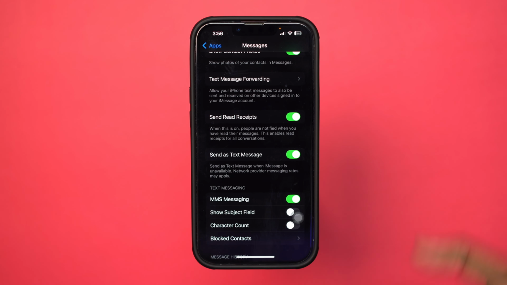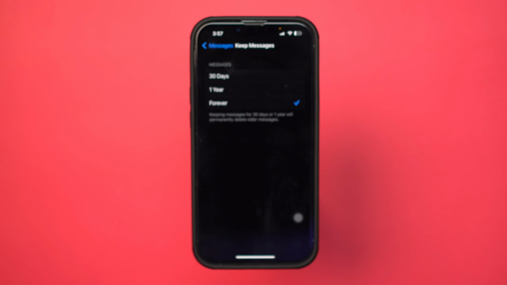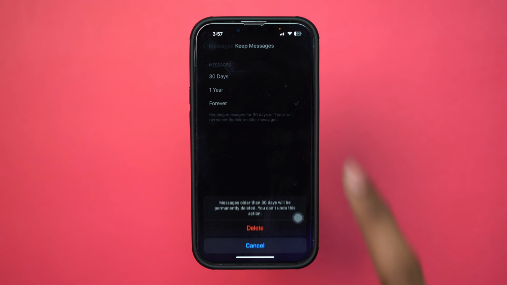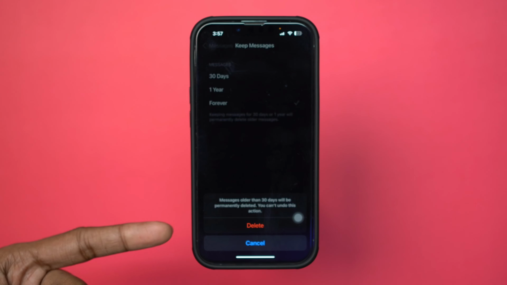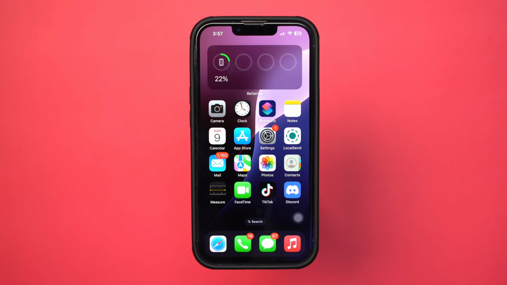After that, scroll down. Tap Keep Message. If you want to keep it forever, then tap Forever. And never tap 30 days or 1 year. If you do, this will give you a prompt to delete your message, which will eventually delete your message from your iPhone.